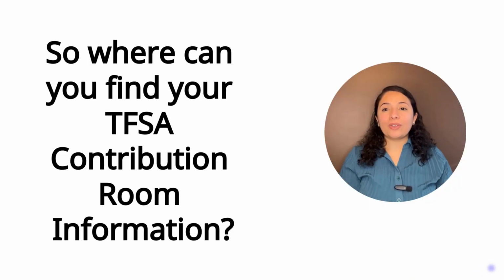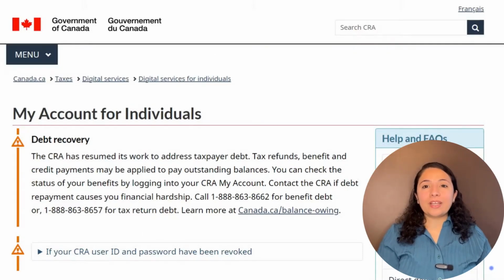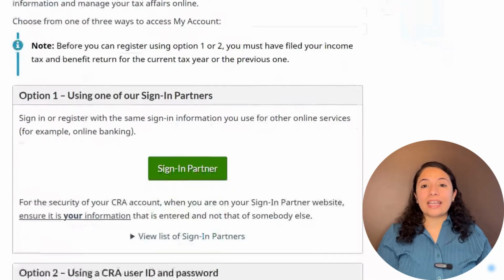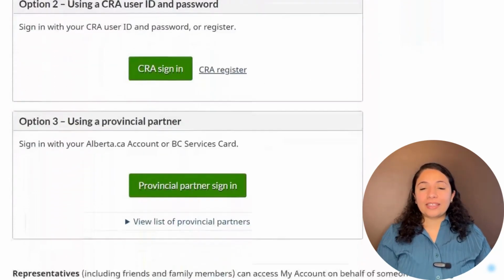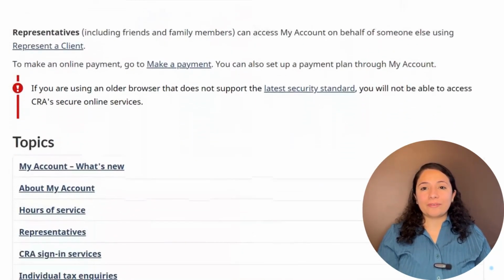So where can you find your TFSA contribution room information? You can simply log on to the CRA website in your MyCRA to check for your TFSA contribution room. You can find the link to MyCRA in the description.